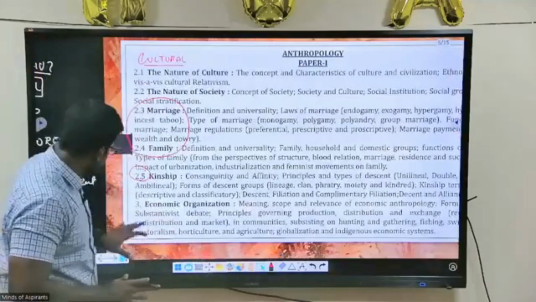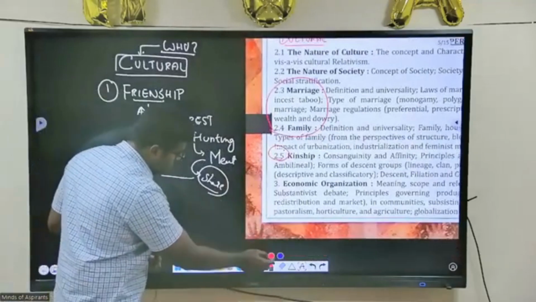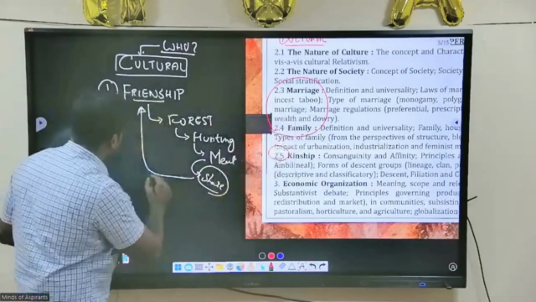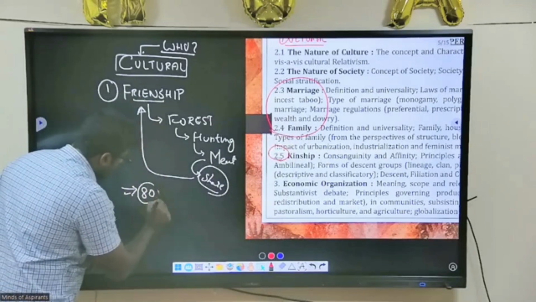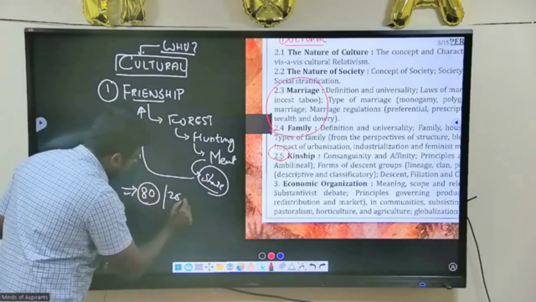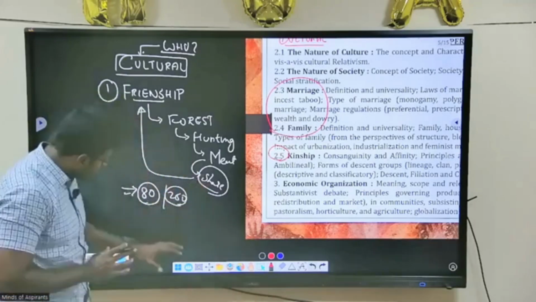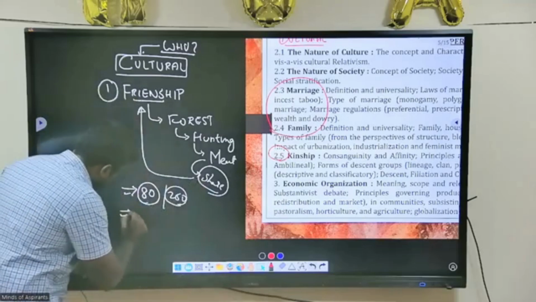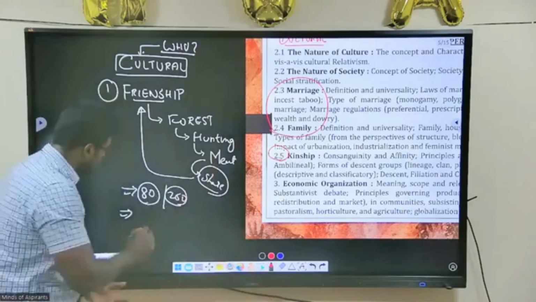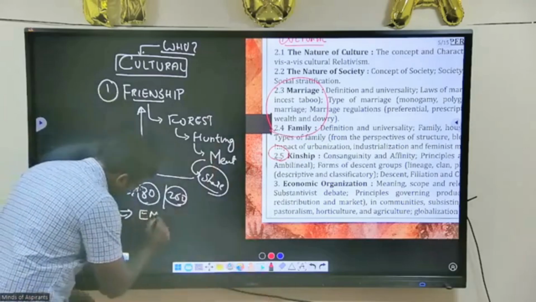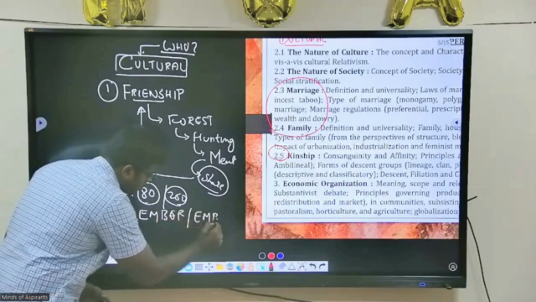And this section, like the previous section, I think you would score around 80 marks. So this section also carries 80 marks. Out of 250 marks, both these sections comprise a lot of important weightage. And for this section, again, people make the same mistake of going to notes. This section is in Ember and Ember. And I will also give you notes.